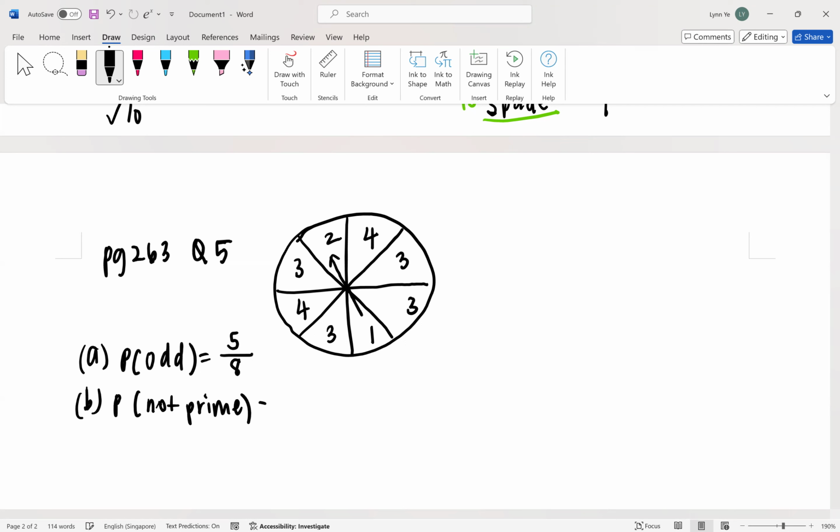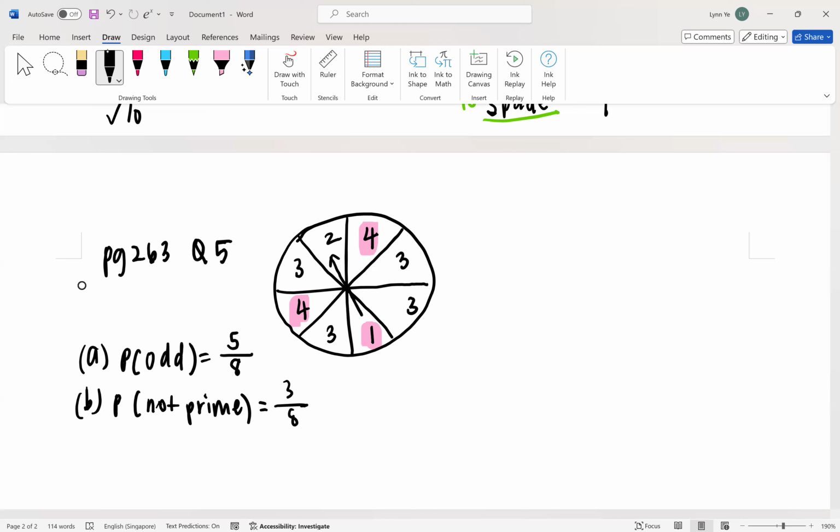So which are not prime? So it's 1 out of 8. 1, okay, any more? 4, any more? Yes, 3 out of 8. B. The end.